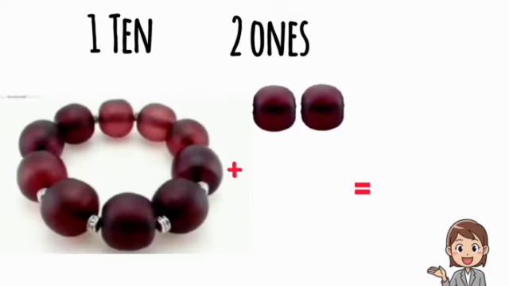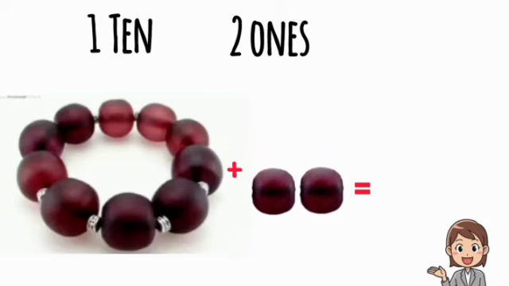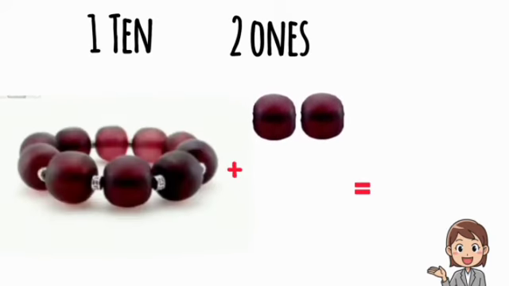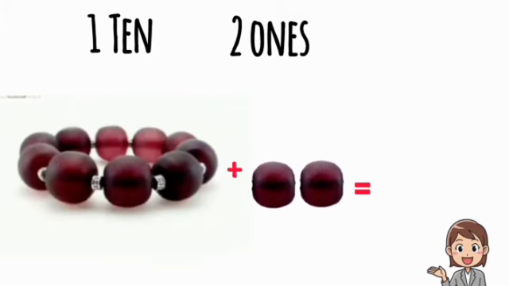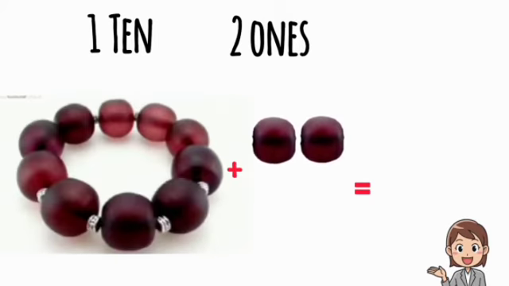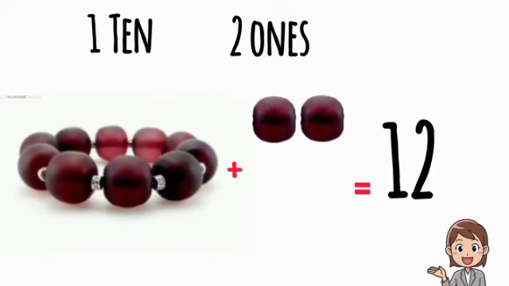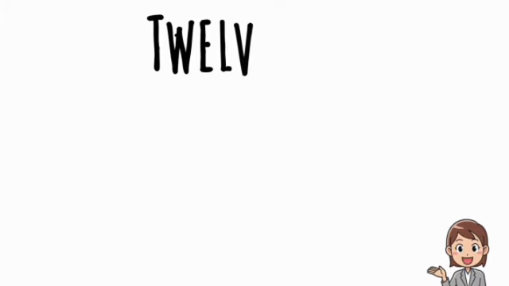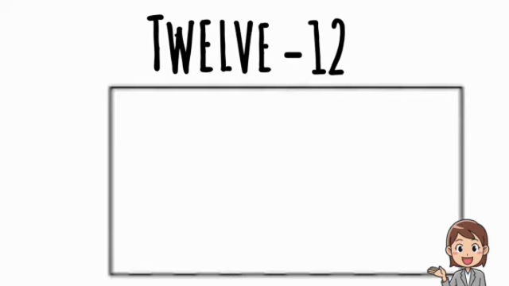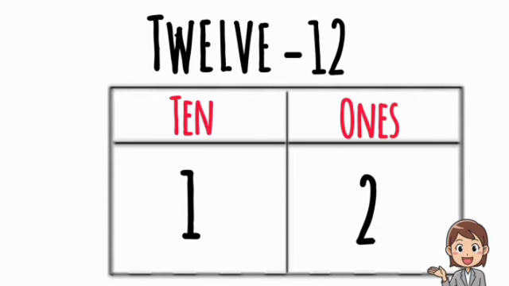Students, look at this picture. It has one bracelet and 2 beads. One bracelet means 10 and 2 beads means 2 ones. So 10 and 2 ones make 12. T-W-E-L-V-E, 12. Put this 12 in this tabular column. So 12 contains 10 and 2 ones.